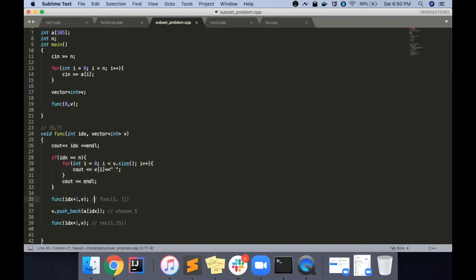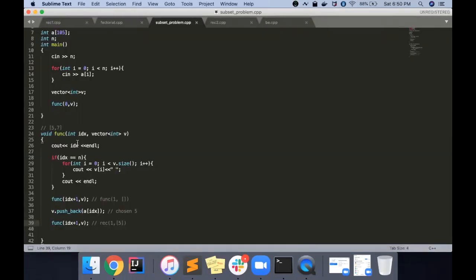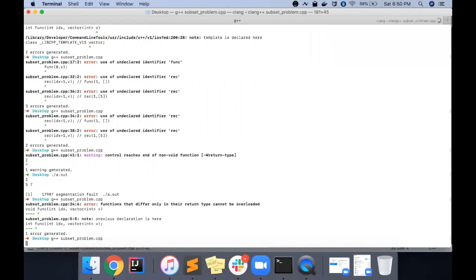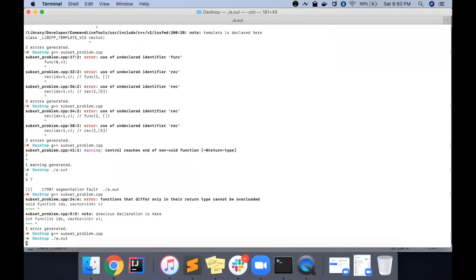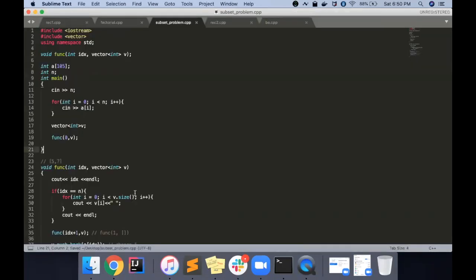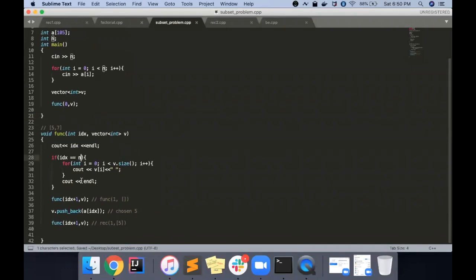I wrote this code earlier also, and I checked with that. Let's try, just one second. Okay, so now you can see we are getting into some infinite loop, and that is happening because I'm always increasing the index.